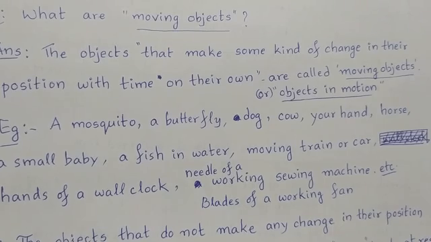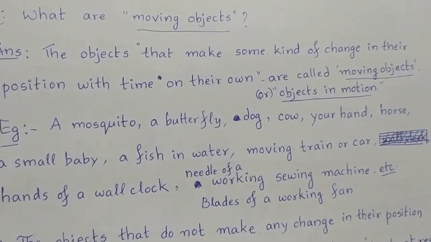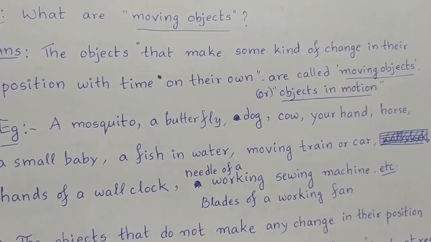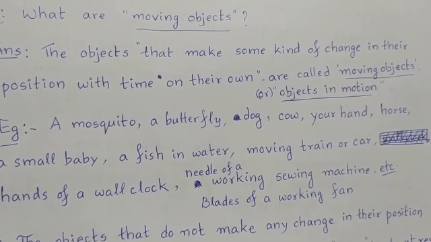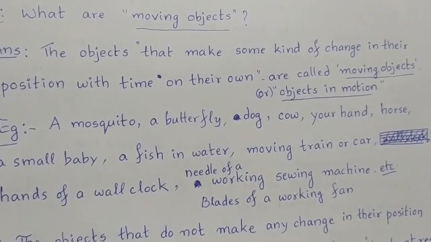A mosquito, a flying butterfly, a walking dog, a running dog, a walking cow, a moving hand, a running horse, a crawling small baby, a fish in water, a moving train or moving car, hands of a running wall clock, needle of a working sewing machine, and blades of a working fan. All these are examples of moving objects or objects in motion.